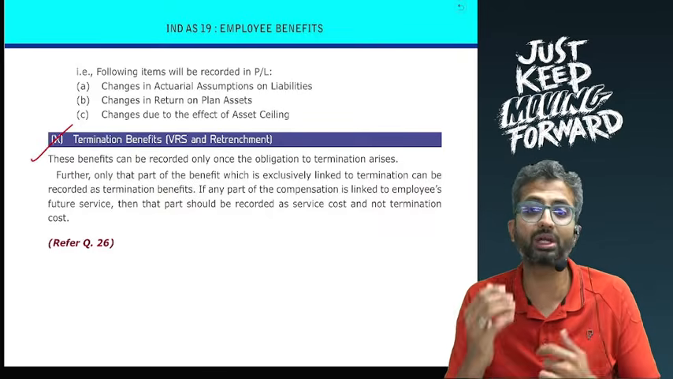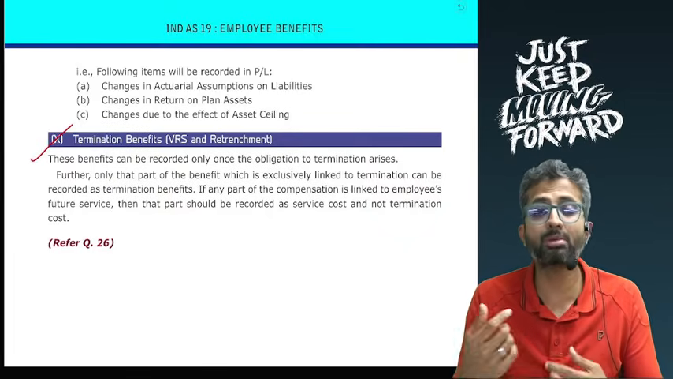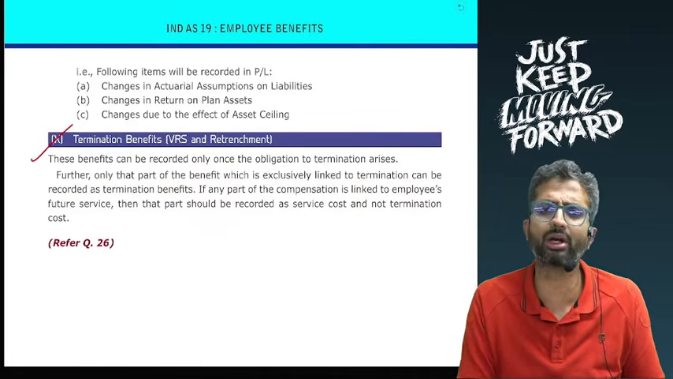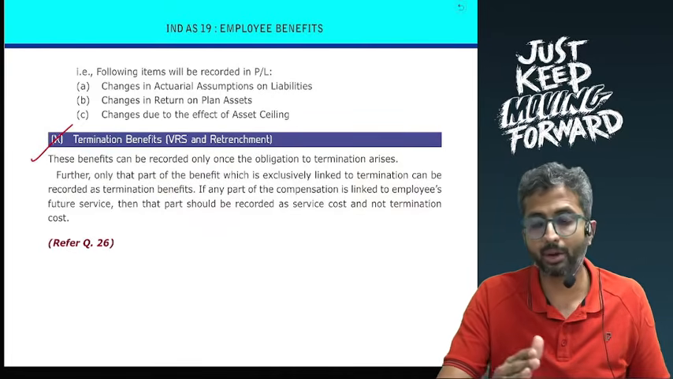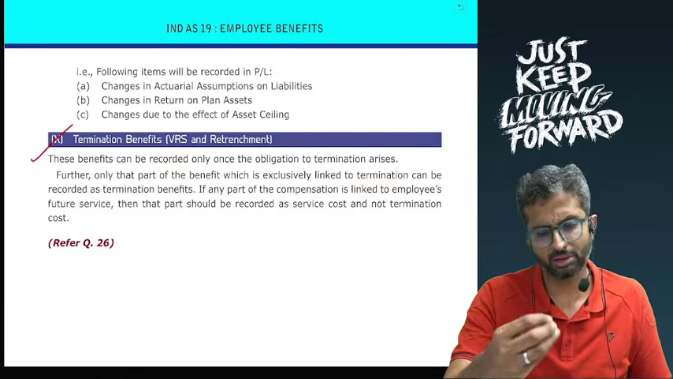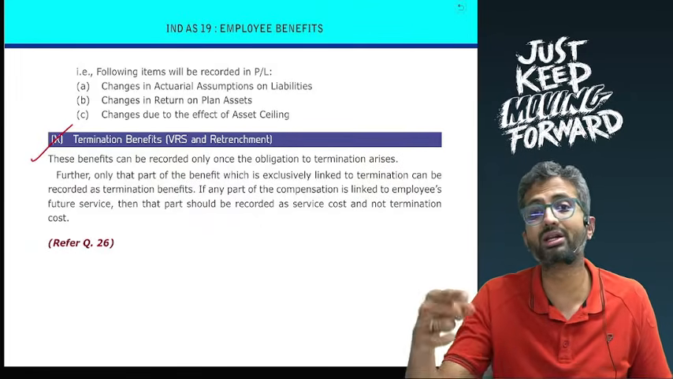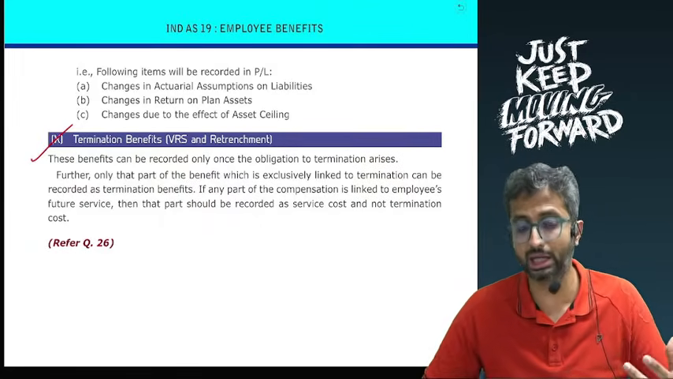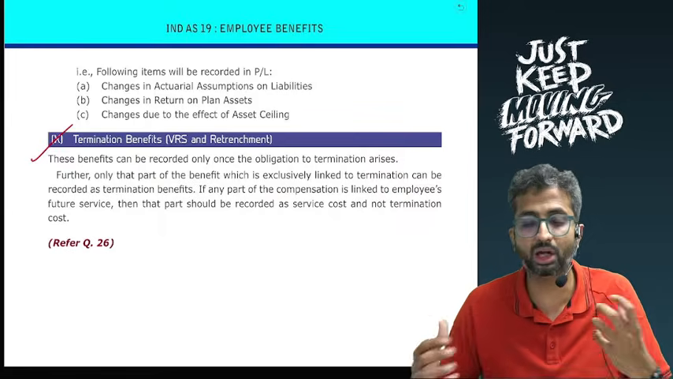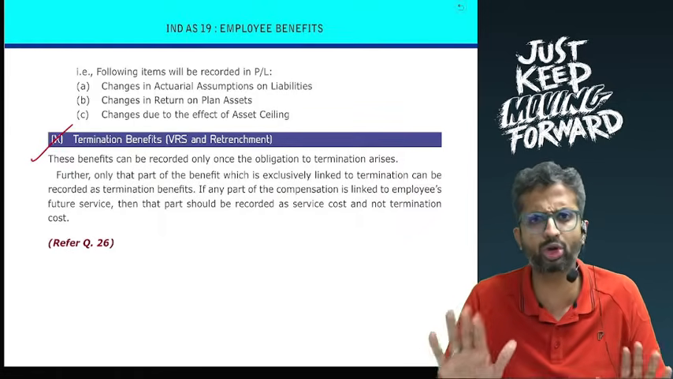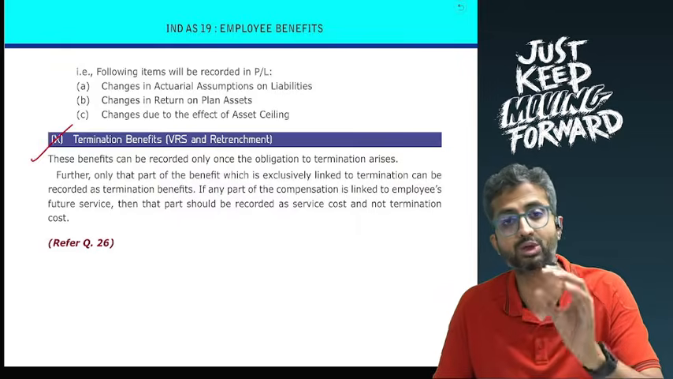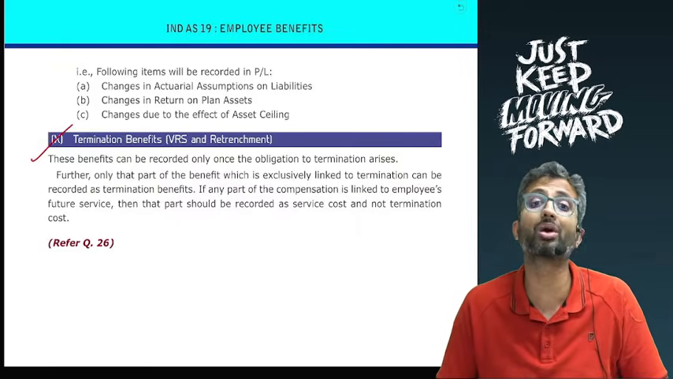Now a challenge over here can be that sometimes there may be a composite package where the employer tells you that I will pay you 10 lakhs for termination. However, if you continue for the next 10 months, I will pay you 30 lakhs. Now apparently this appears that 30 lakhs is also a compensation package because you are terminating. But that 30 lakhs is paid because you are rendering service over the next 10 months.